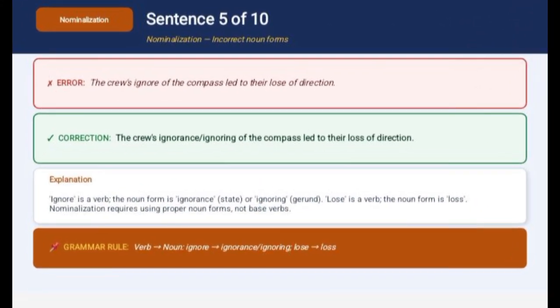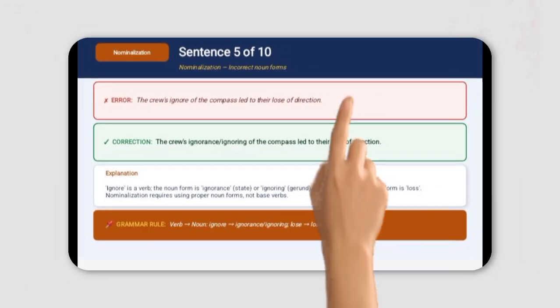Next, sentence number five. The error sentence is: the crew ignore of the compass led to their lose of direction. There are two errors in the sentence, both related to nominalization. The correct sentence is: the crew's ignorance or ignoring of the compass led to their loss of direction. So ignore is a verb. The noun form is ignorance or ignoring. Lose is the verb. The noun form is loss. Nominalization requires using the proper noun form, not base verbs.